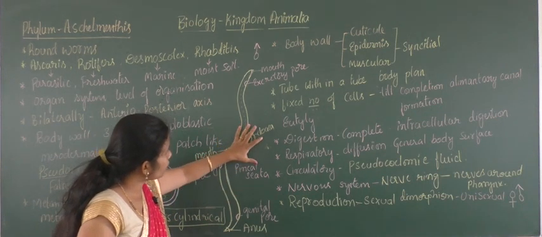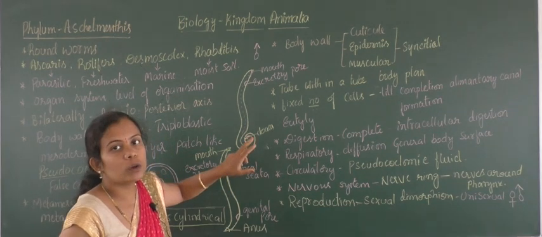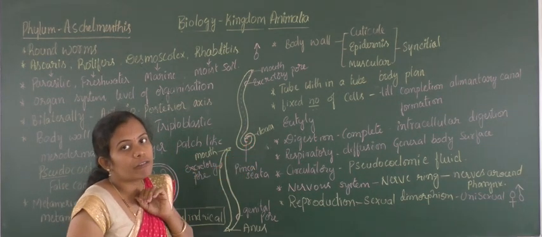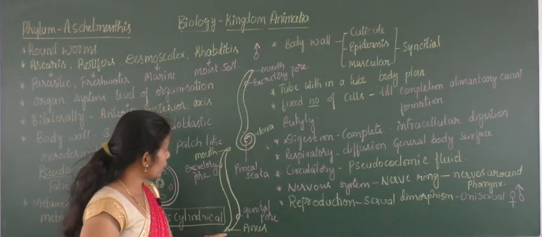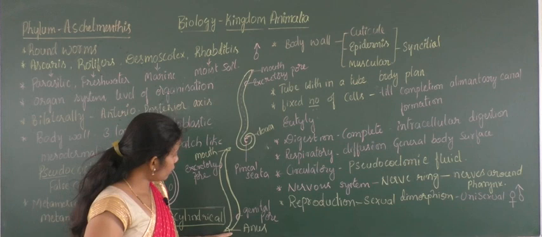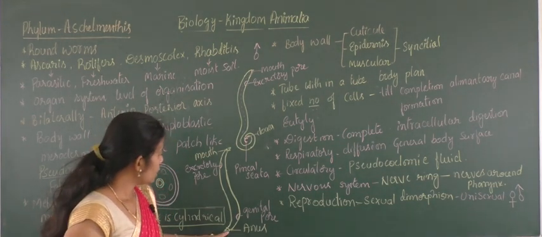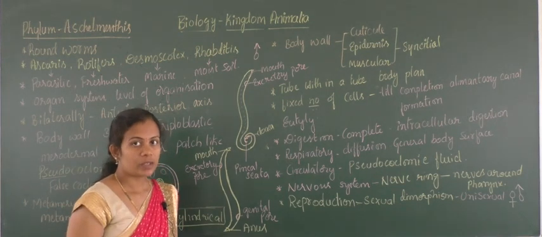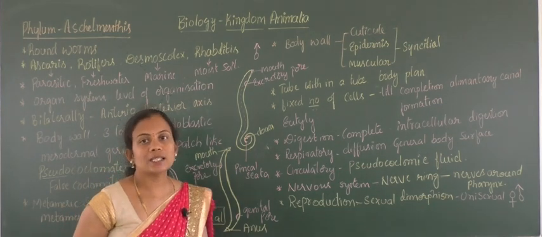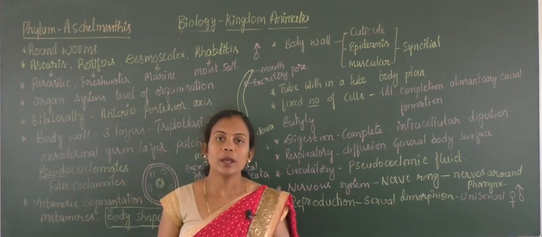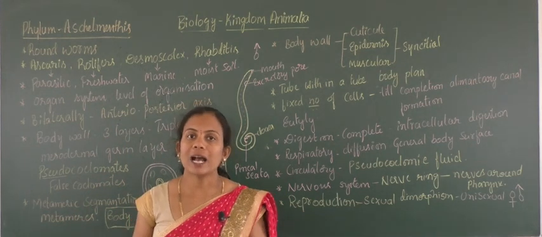The penial seta and cloaca will be there in case of the male, and the cloaca is meant for urinogenital discharge. So there is no need of an anus to discharge waste. But due to the absence of cloaca in females, they require a porous opening to discharge the waste material. So that's why the anus will be there. So this forms the structure of Ascaris lumbricoides. This is present in the intestine of humans, and human will be the host for Ascaris.